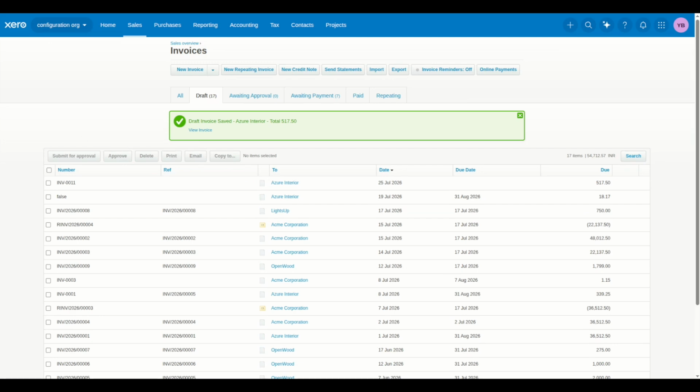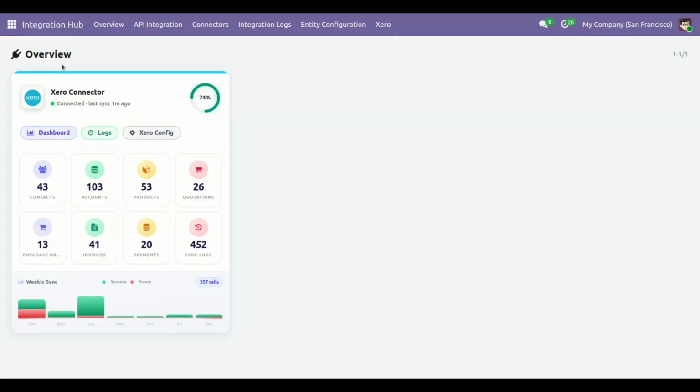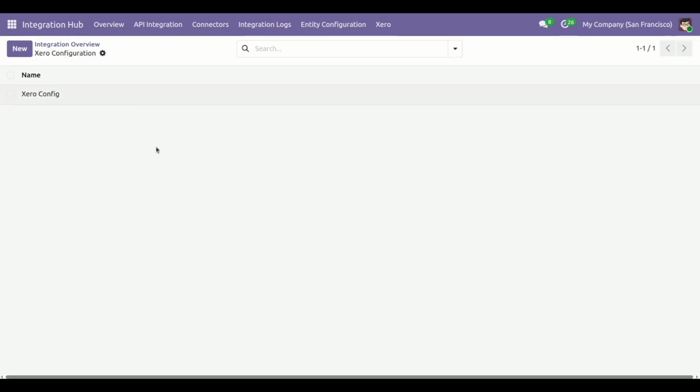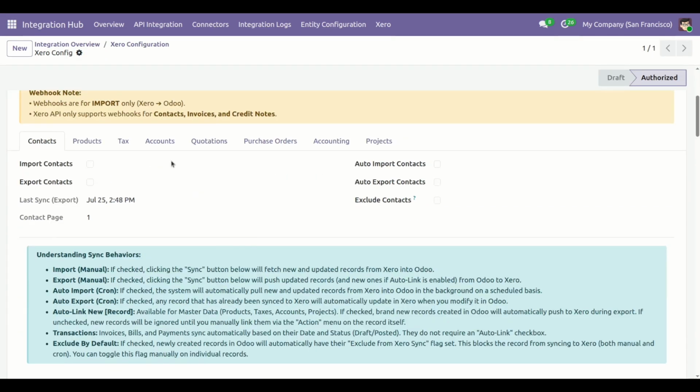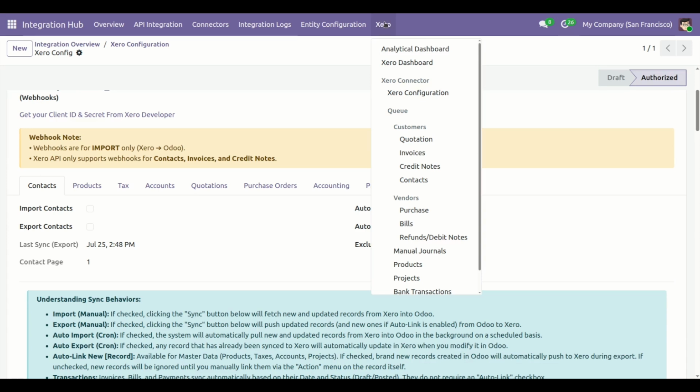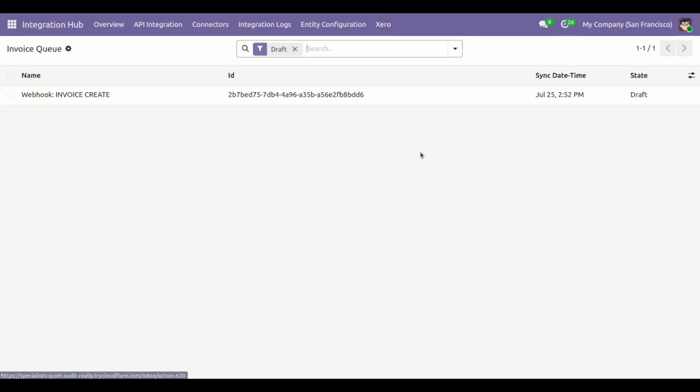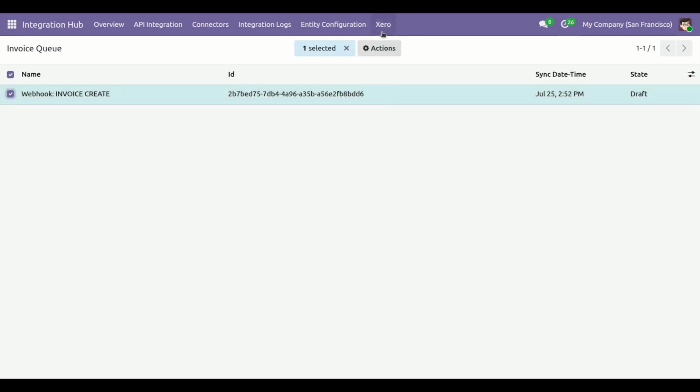Now again go to the Xero configuration, go to the Queue menu, Invoice. You can see here one invoice imported successfully via Webhook. Here you can see, select and click on manual import.